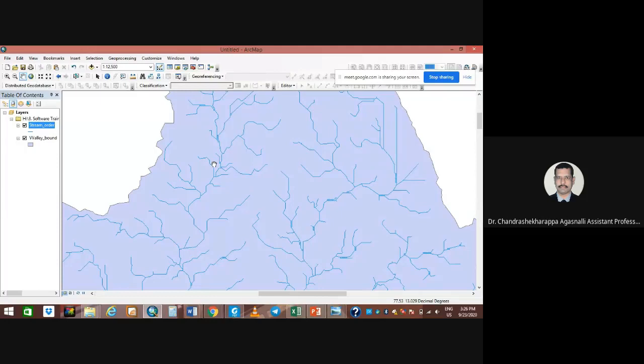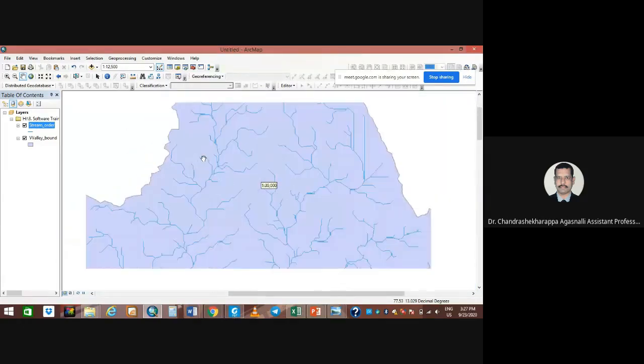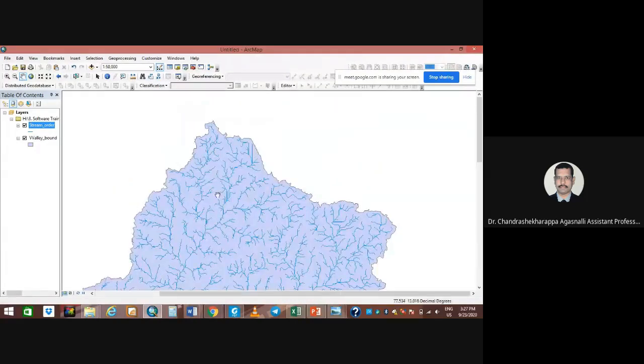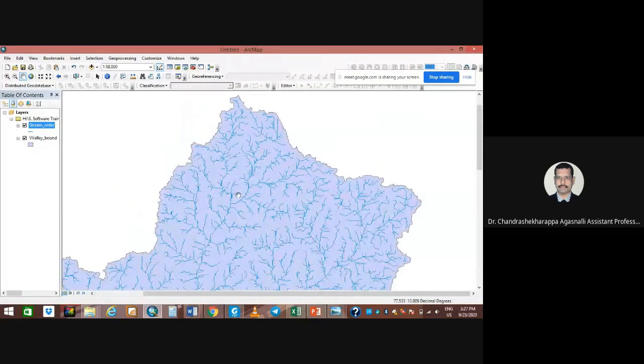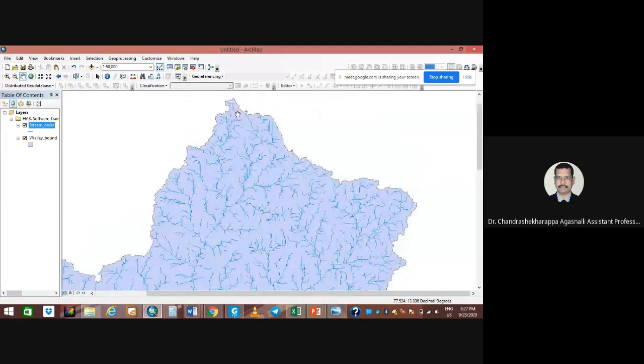The accumulation of water becomes more at a particular place at fourth order, fifth order, sixth order, like this. Here someone said it's flowing towards the northern side. No, it is flowing towards the southern side. Look at this. Here is the origin of the river, and here, small.